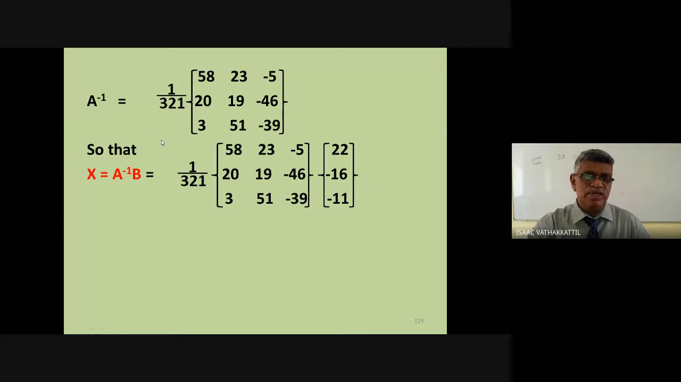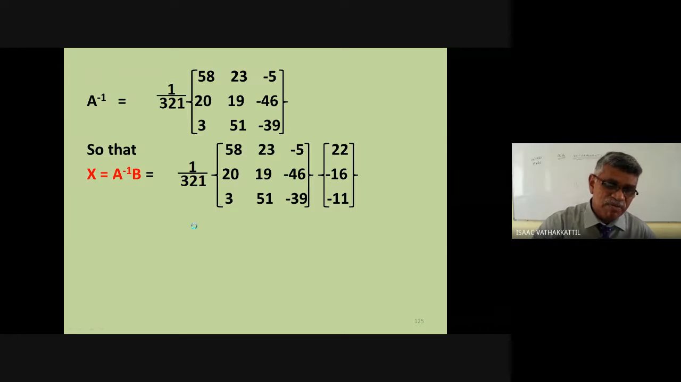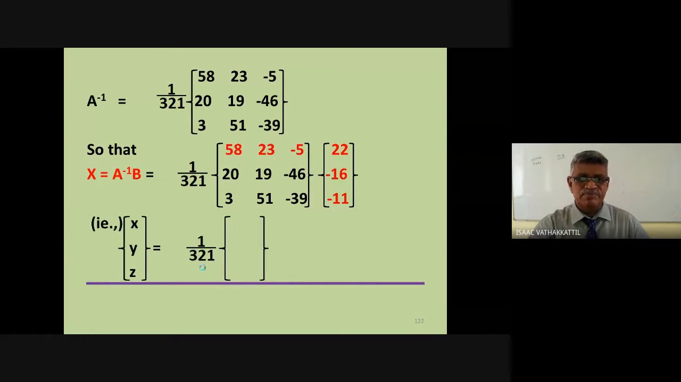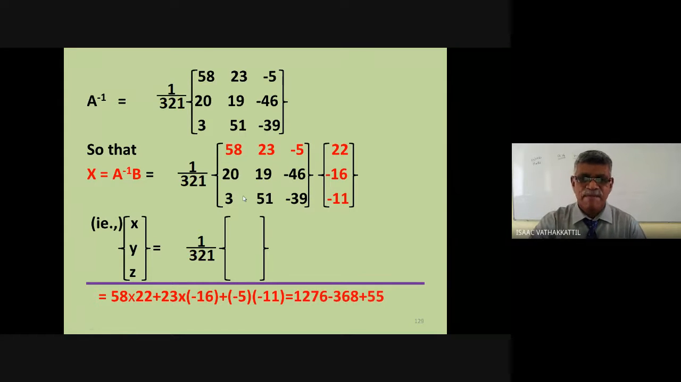X equal to A inverse B. That is, A inverse is 1 by 321 into the adjoint, multiplied by B. So keeping 1 by 321 outside, we multiply. What is that? 58 into 22 plus 23 into minus 16 plus minus 5 into minus 11. You calculate it, that is coming to be 963.